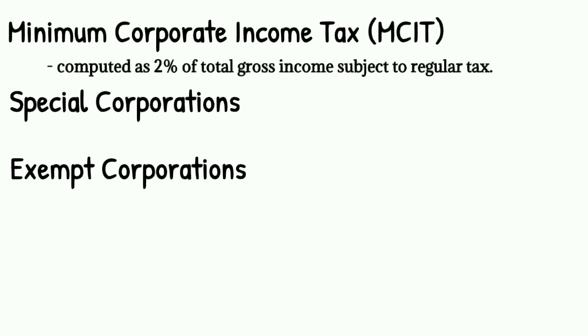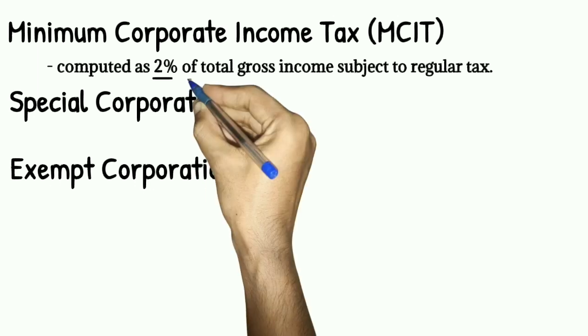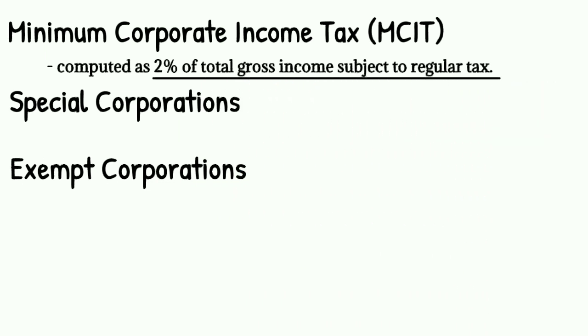Magkaiba ang base ng minimum corporate income tax sa base ng corporate income tax or regular corporate income tax. Sa minimum corporate income tax, ang base ay yung total gross income subject to regular tax. Pero sa regular corporate income tax, ang base ay yung taxable income.